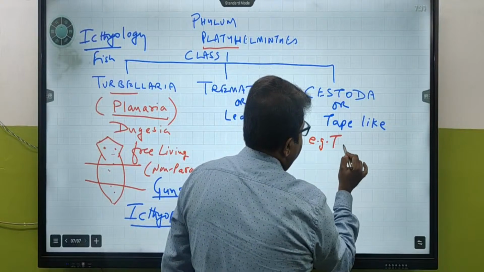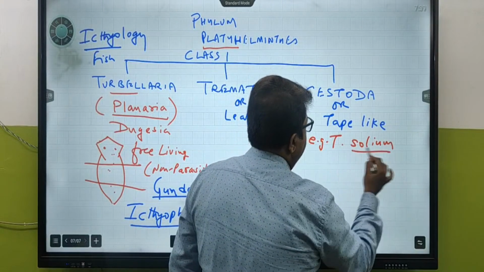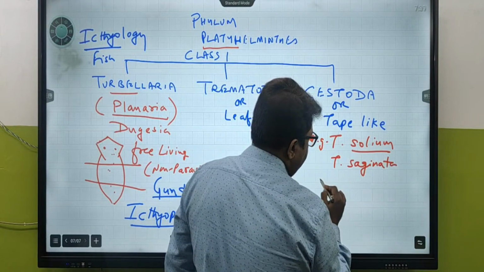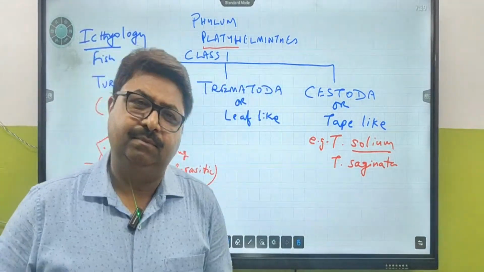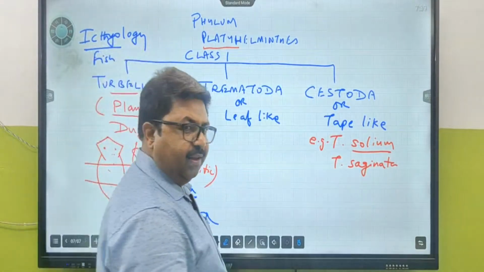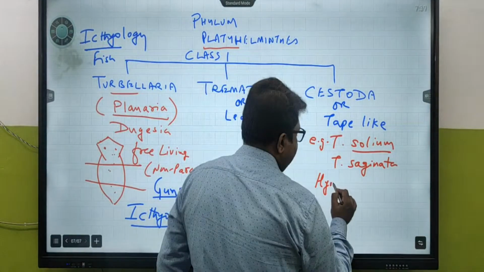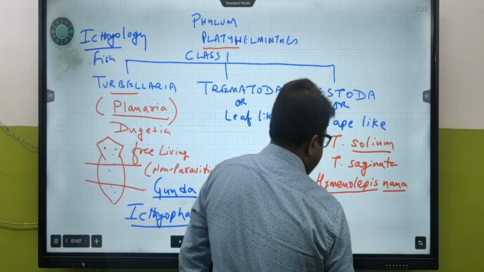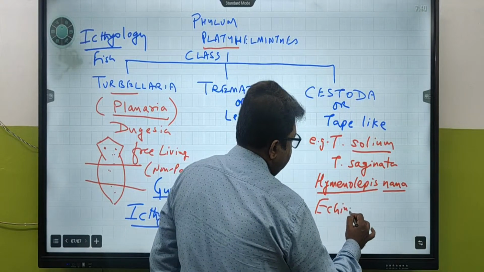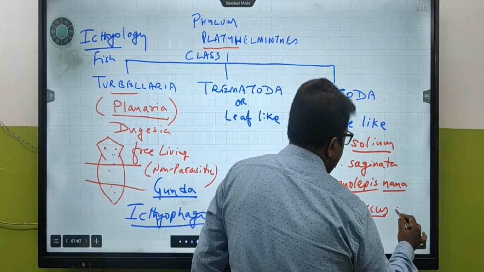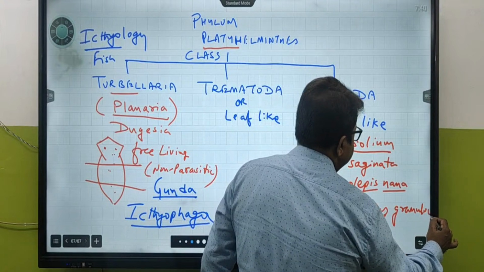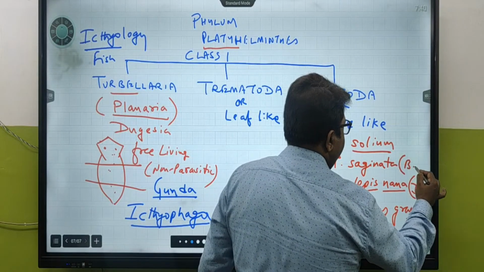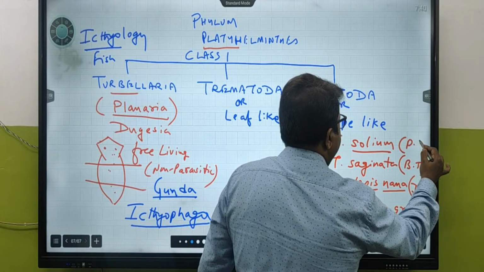The examples are Taenia solium, Taenia saginata, Hymenolepis nana, and Echinococcus granulosus. This is dog tapeworm, this is dwarf tapeworm, this is beef tapeworm, and this is pork tapeworm.